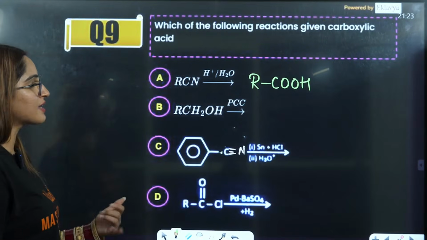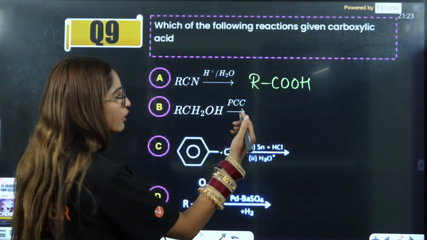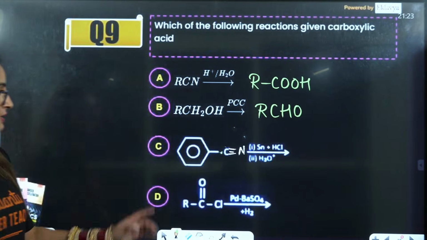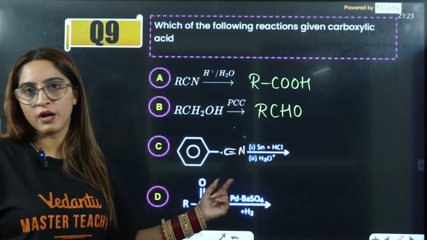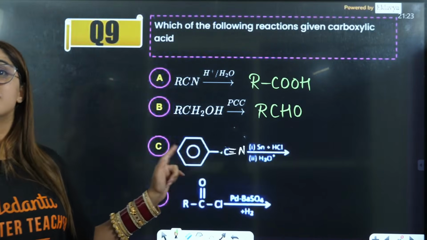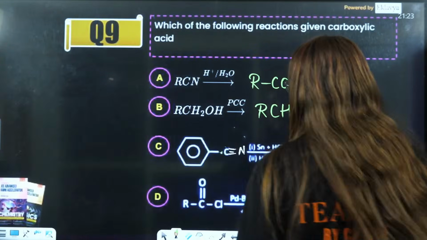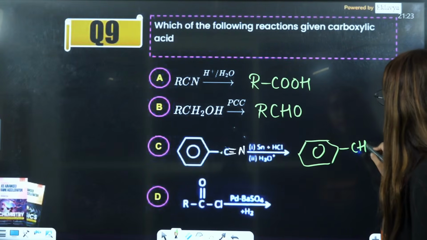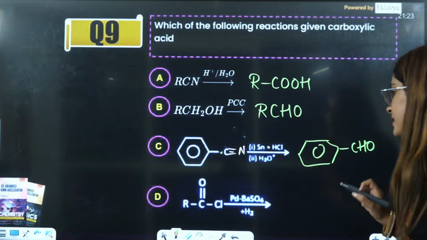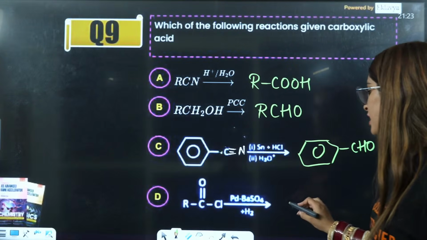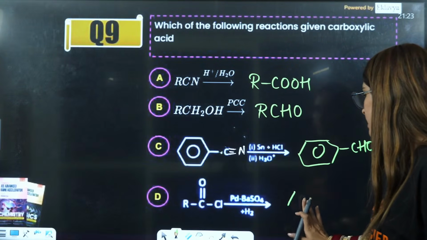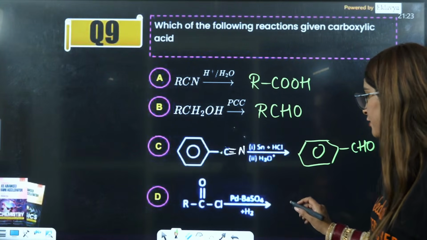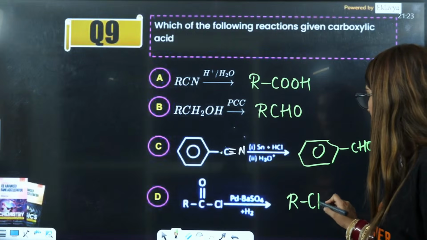Then RCH2OH with a mild oxidizing agent will give you RCHO. The triple bond N on Stephen's reduction will be converted to CHO, that is, benzaldehyde will be formed here. Next one is Rosenmund reduction, with Pd/BaSO4. Again, you are adding hydrogen here, so this will be RCHO.